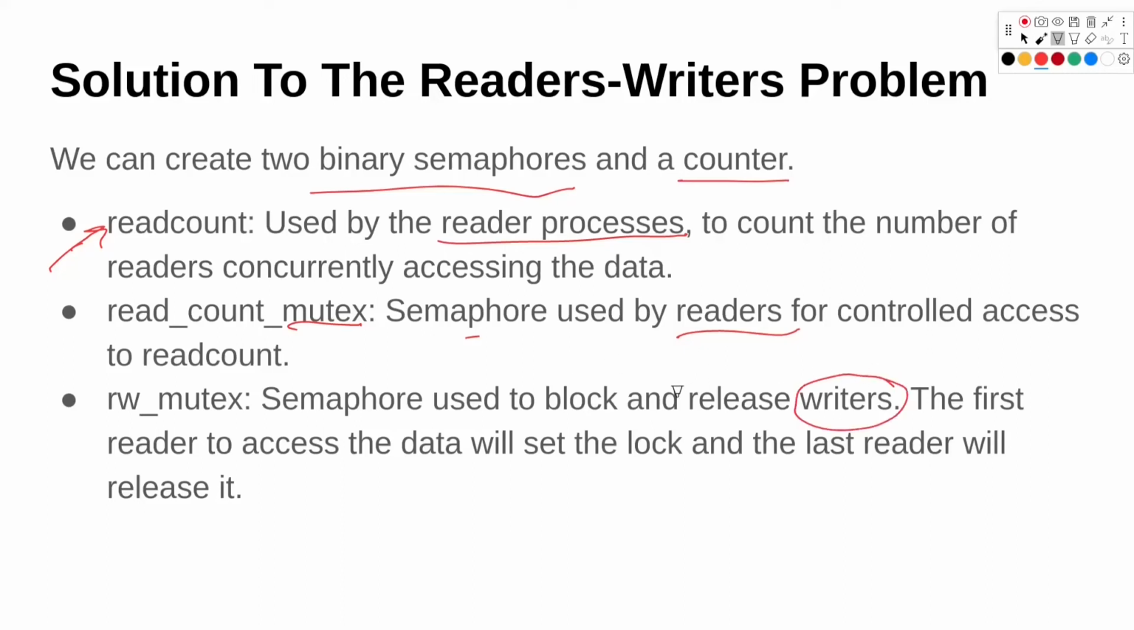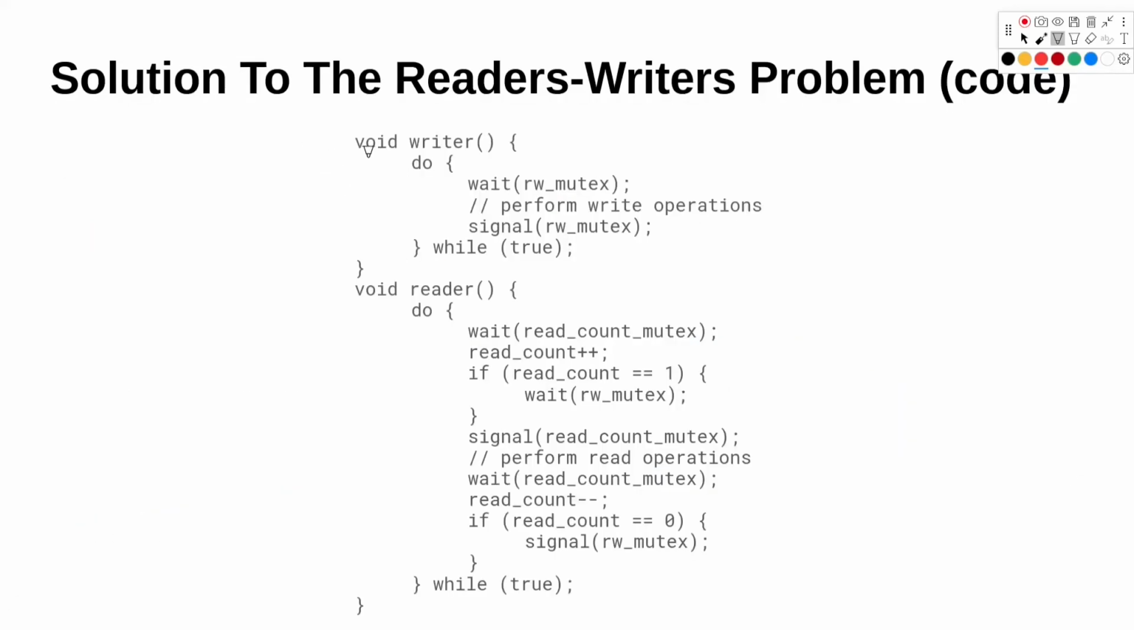Since only one writer at a point can change the data, the first reader that accesses the data will set the lock, and the last reader will release it. We will see how this all works in the code. So here is the code. We have the writer function, and we are running a while loop.